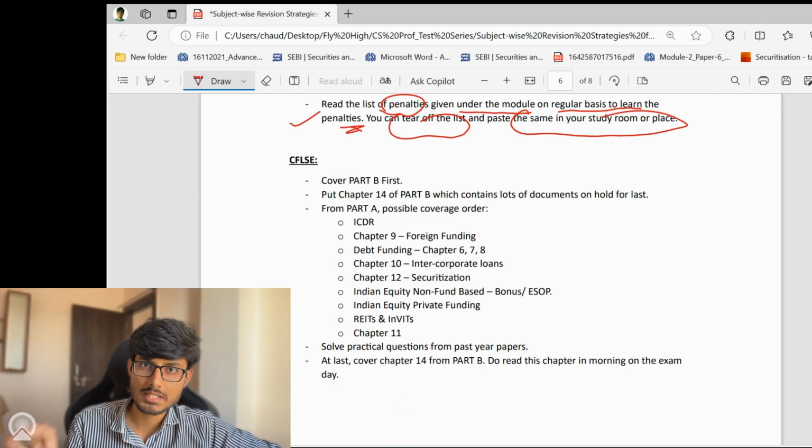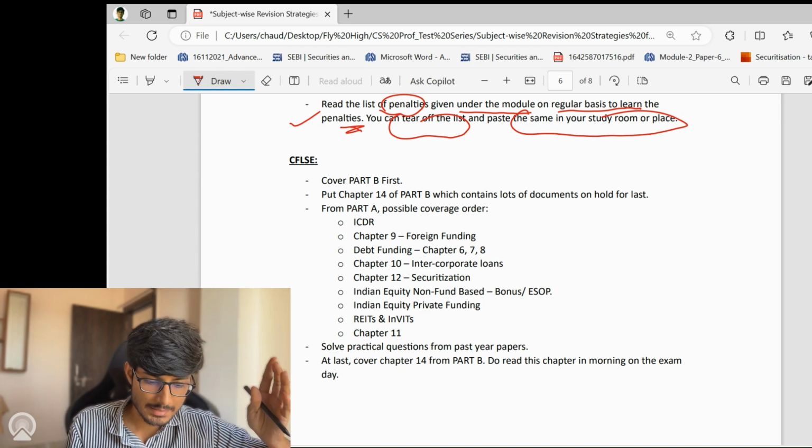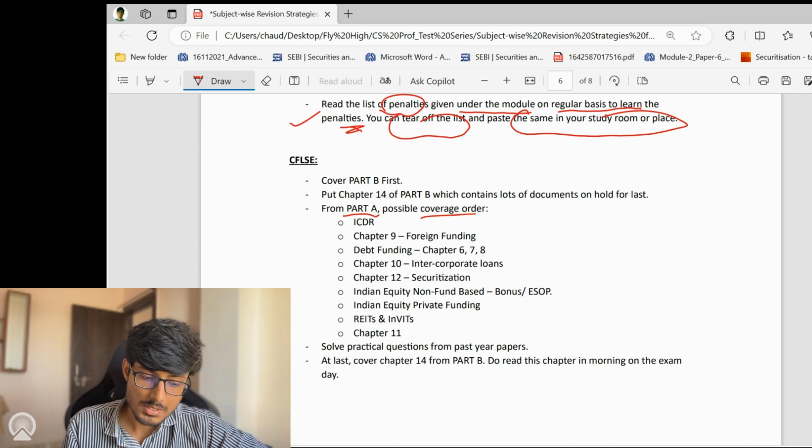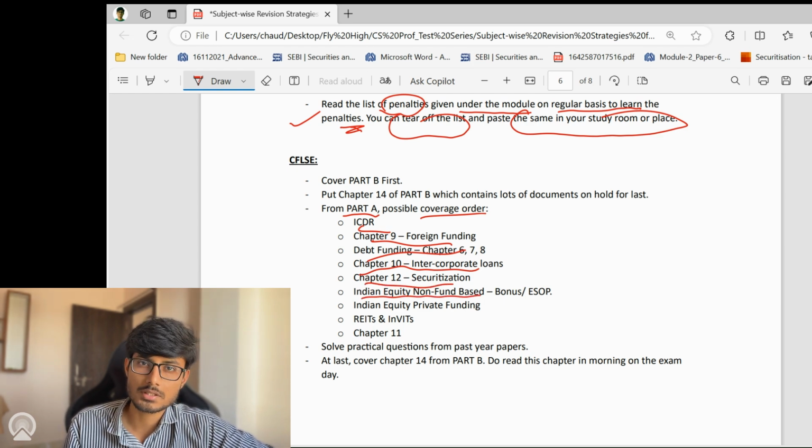So moving on to CFLSE. In CFLSE, please cover part B first, which is of 30 marks. In part B, you can keep chapter number 14 on hold to complete it later on, that is, at last. And from part A, a possible coverage order could be ICDR, chapter 9, foreign funding, debt funding, chapters number 6, 7, and 8. Chapter number 10, intercorporate loans. Chapter number 12, securitization, Indian equity non-fund based, that is bonus and ESOP, and Indian equity private funding, REITs and InvITs, and chapter number 11.